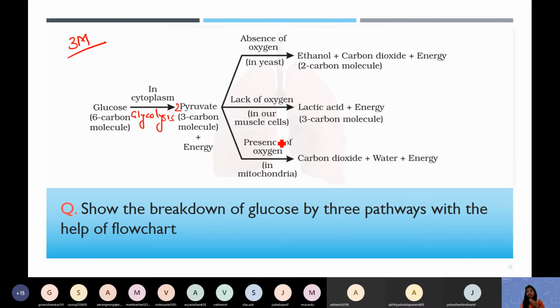That is a product of anaerobic respiration, and little energy is released. In our body, in mitochondria, in the presence of oxygen, carbon dioxide, water, and energy are released. This one is the aerobic respiration, and the other 2 are anaerobic respiration: this is anaerobic respiration in yeast, and this is anaerobic respiration in muscle cells.